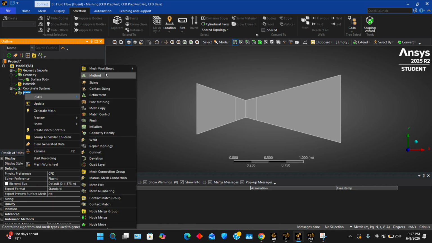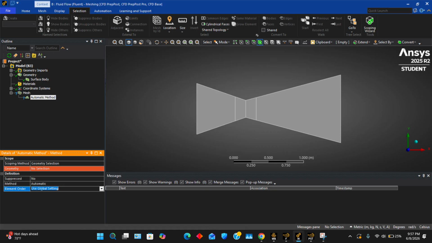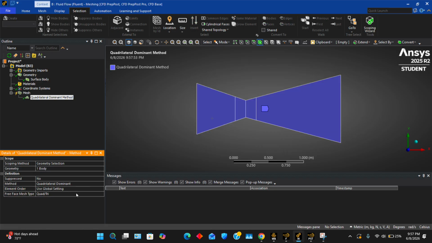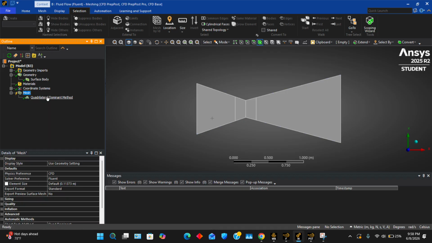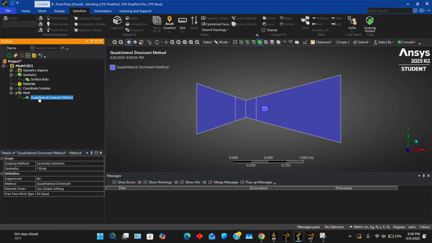We're gonna insert method, and from method, first of all, we're going to apply it to this geometry. For method, we are going to do all quad. I guess I'll go ahead and generate that. Or, well, no, we'll wait. Next step is to do edge sizing.